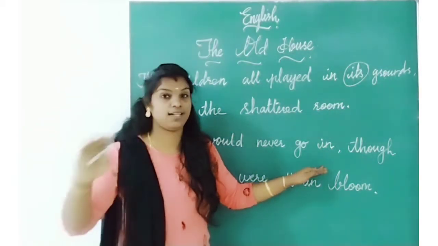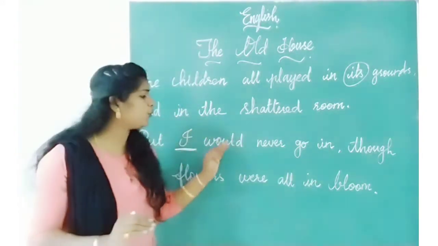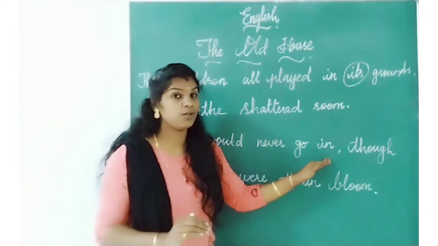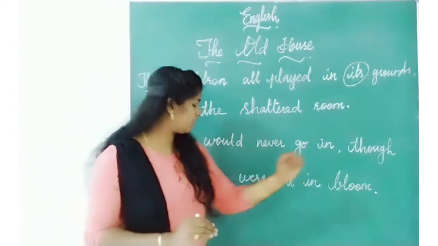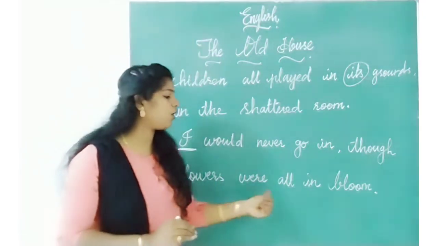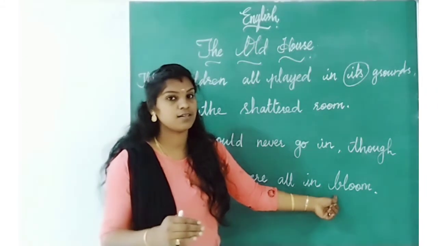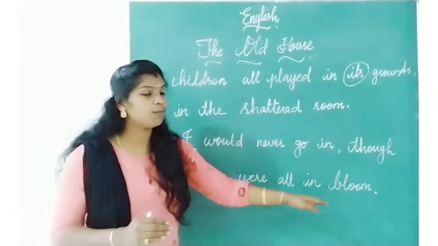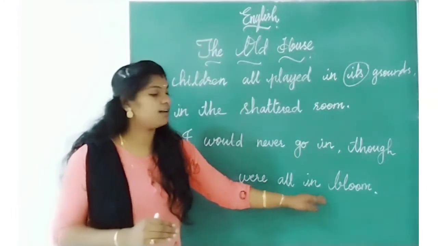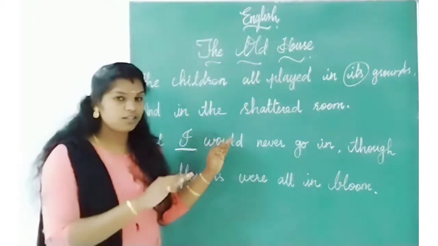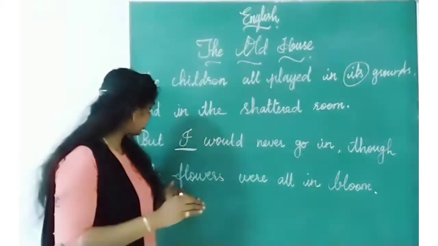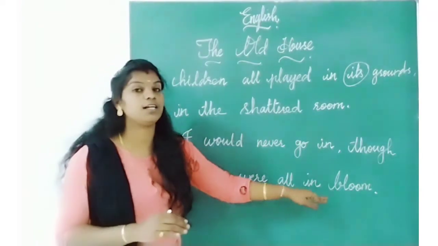I won't go inside. I would never go in, though the flowers were all in bloom. In front of that house, the flowers were in bloom. But I would never go in, though the flowers were all in bloom.